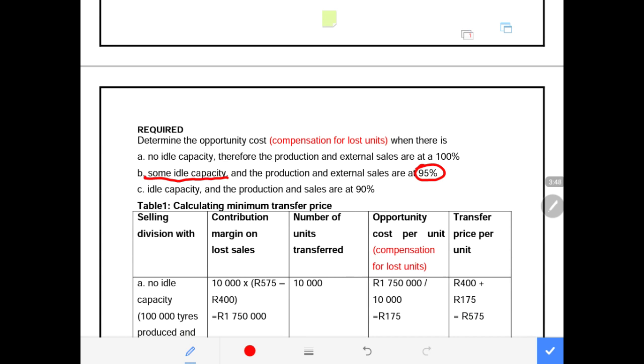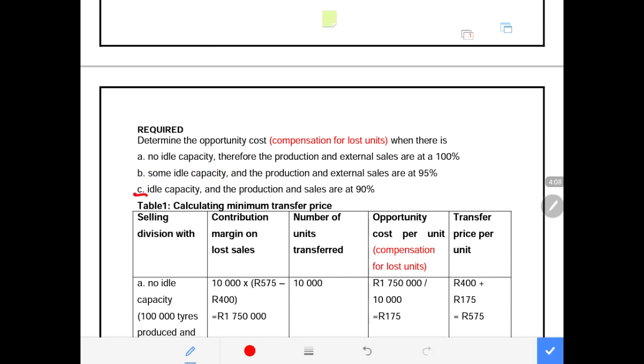That means now there is 5% that is available. But this 5% that is available, which is closing inventory, is not enough. It's less than what Division B requires. So how do we calculate the selling price in this scenario? This example will answer that question.